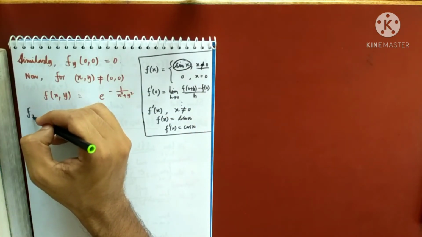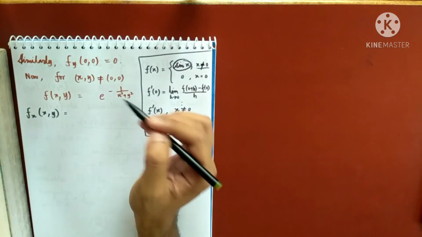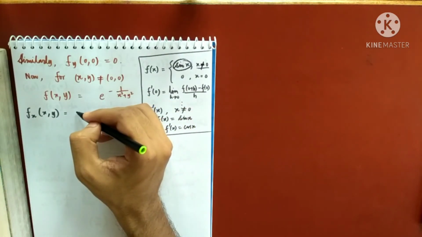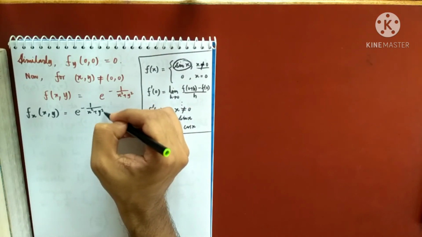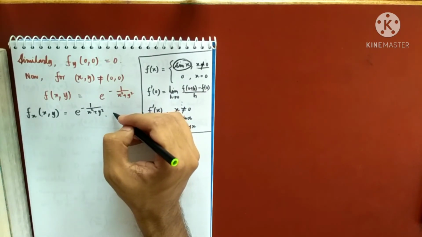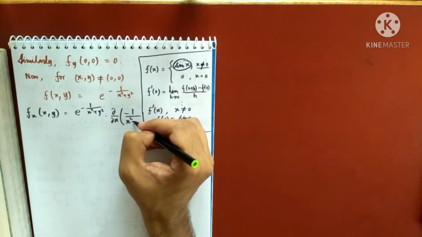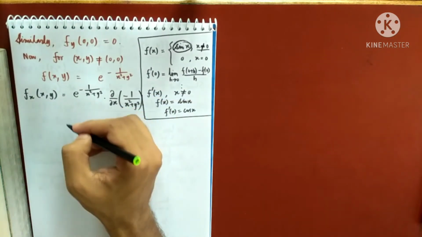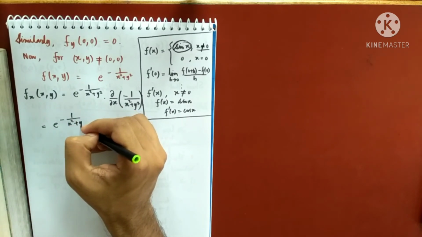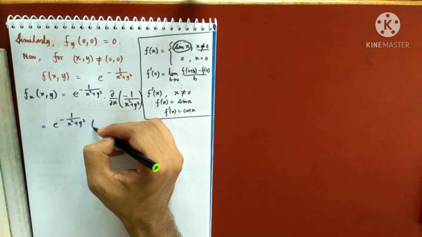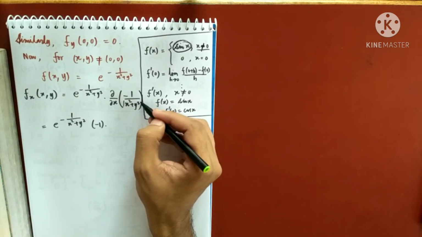That means I am differentiating partially with respect to x, so treating y constant I will differentiate. So e to the power something stays e to the power that, and further the partial derivative of minus 1 by this. This is what you mean by partial differentiation. Minus 1 comes out, and this is 1 by x square plus y square. You think of this as your x.